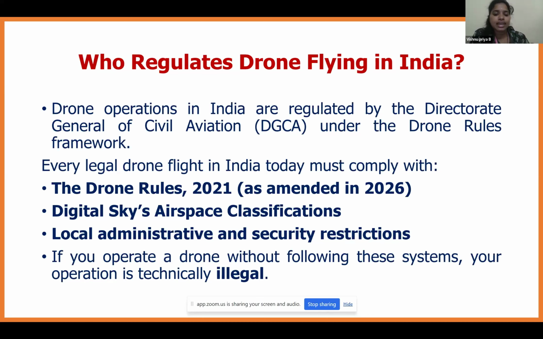Next is the Digital Sky airspace classification that we have already seen: the red zone, yellow zone, and green zone. Next, local administrative security restrictions need to be followed. If you are operating in a zone without following these rules, it will be considered illegal. If you are marked as flying illegally, you need to pay heavy penalties to the central government, that is, to the DGCA.